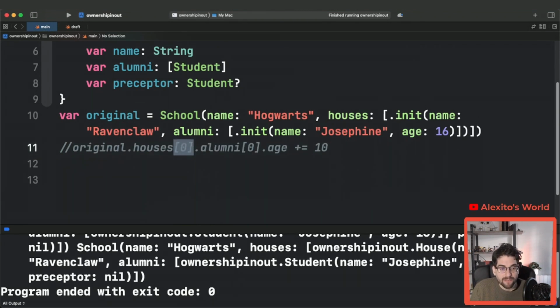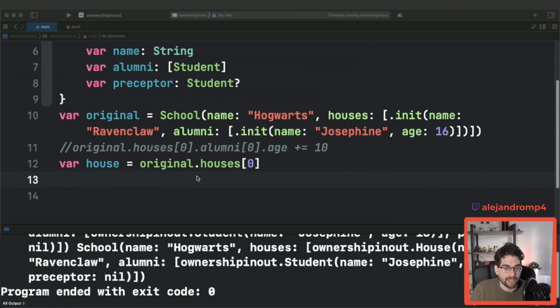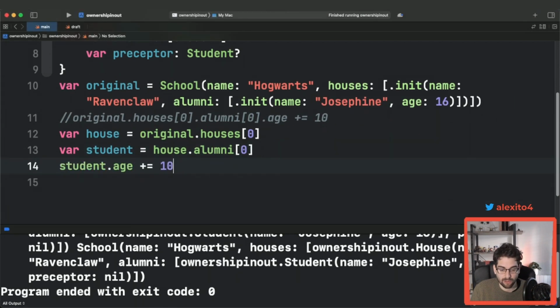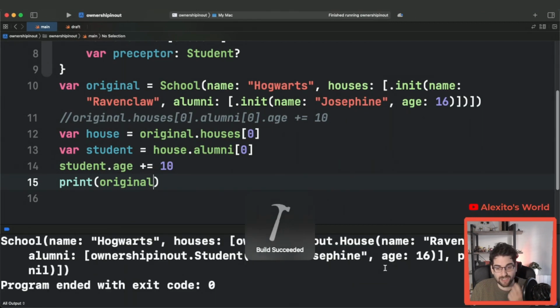So the natural thing is that you are going to want to make local temporary variables to manage the code a little bit better and make it a little bit nicer. So we get the first house, we get the first student, and now that we have the student, we increase the student age. All of this works. At every step, we are using subscript and dot syntax, and we are basically mutating the values. But as soon as you do this and you print it, you see that you haven't actually changed anything.